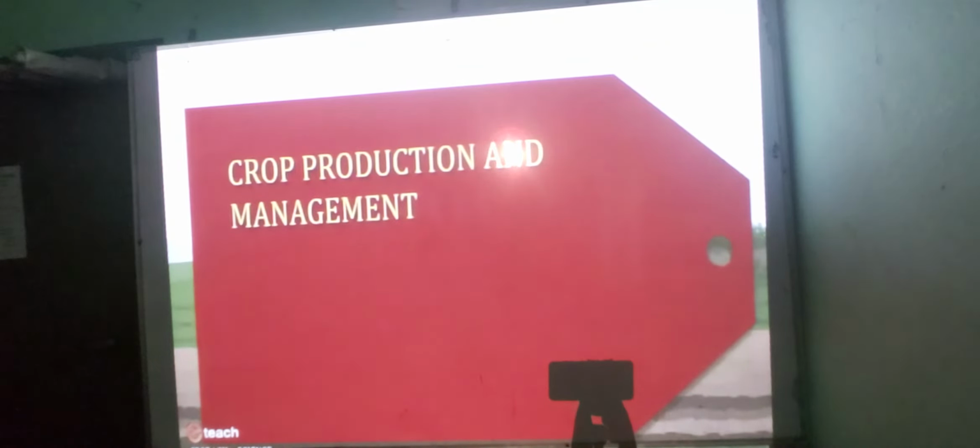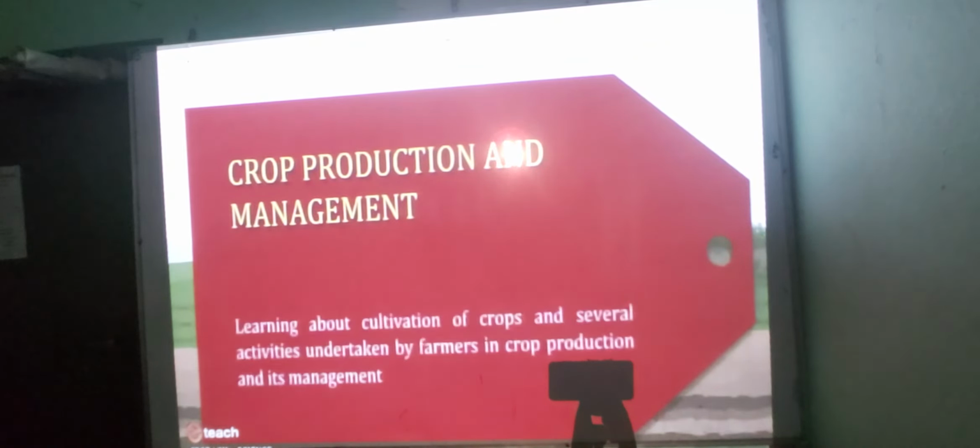Crop production and management. Learning about cultivation of crops and several activities undertaken by farmers.